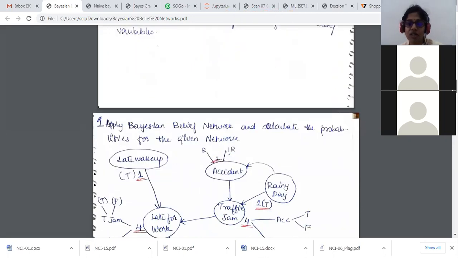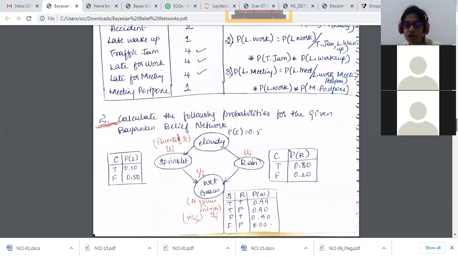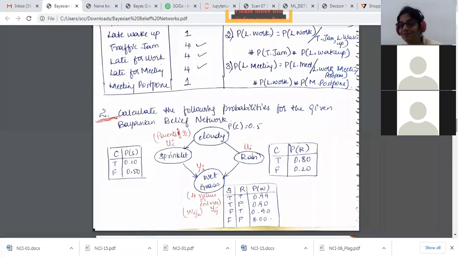So we have 3 more minutes, and this is one of the problems that I wanted to solve for you guys. Can you write down this problem? Meanwhile, I want you to write down this problem in your book.